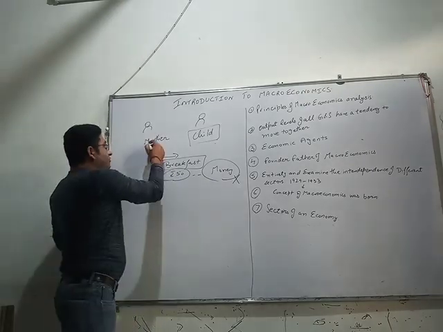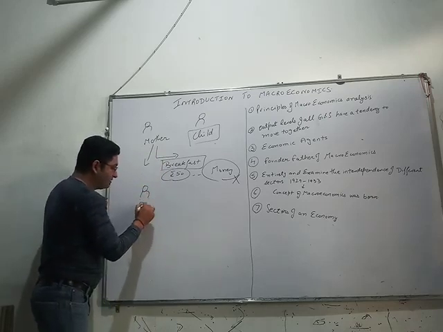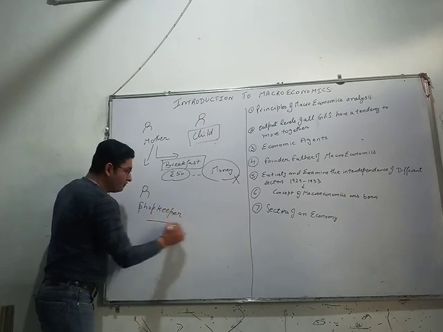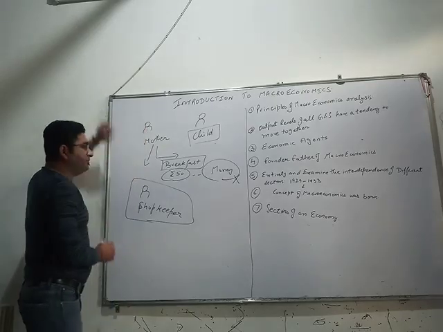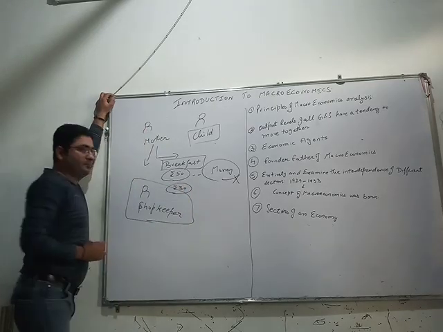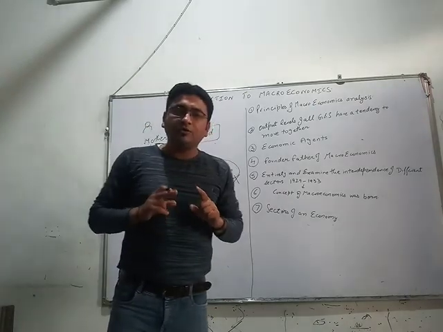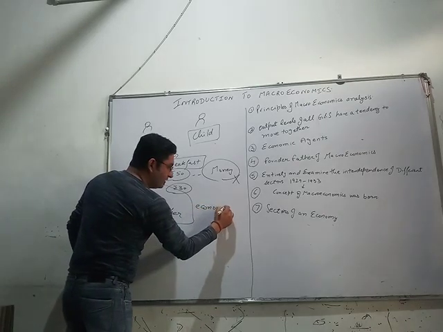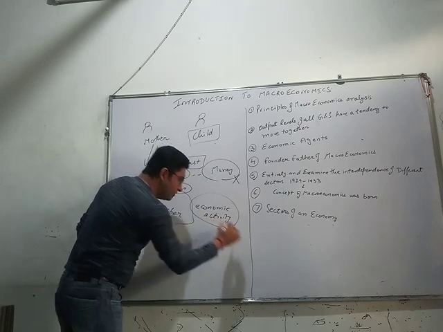But when this mother purchased the milk and the bread from the shopkeeper, she paid, for example, rupees 30. So this transaction involves money. So this is an economic activity.